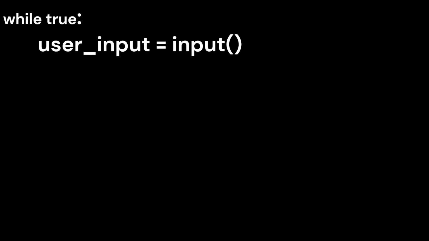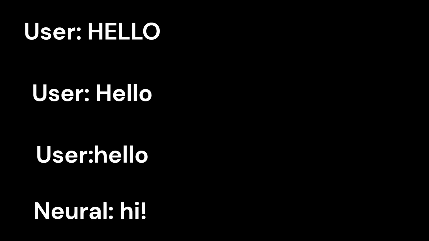Next, we need to actually make the main loop. For that, we will create a while true loop which makes all the code run forever until the user exits the terminal. In the loop, we can ask the user's input and store it in lowercase. So even if the user makes hello all caps, starts it with a capital H or all lowercase, it will respond the same. And then we will check if the user's input is in the responses dictionary or not.